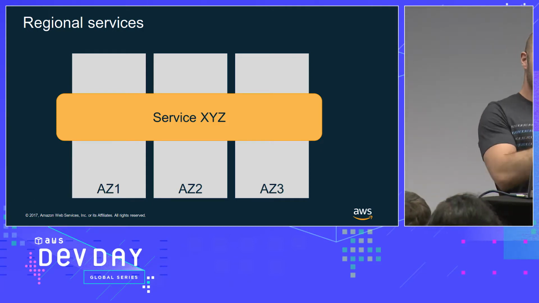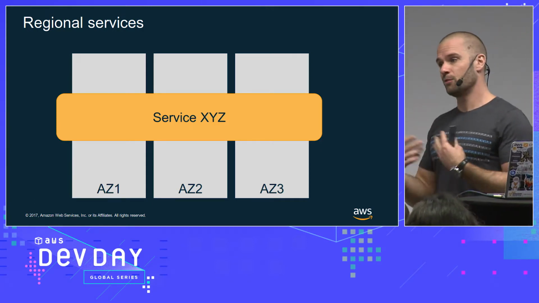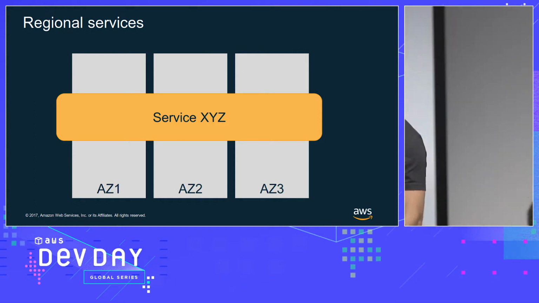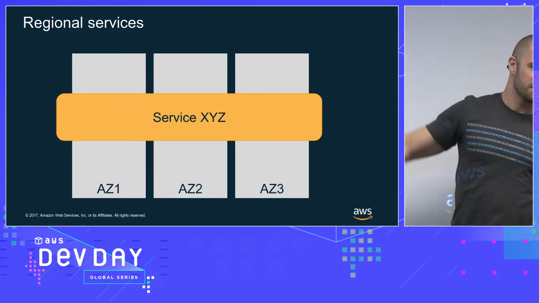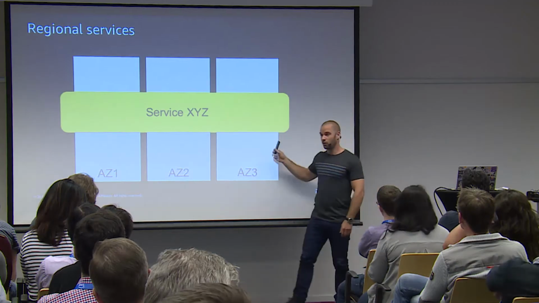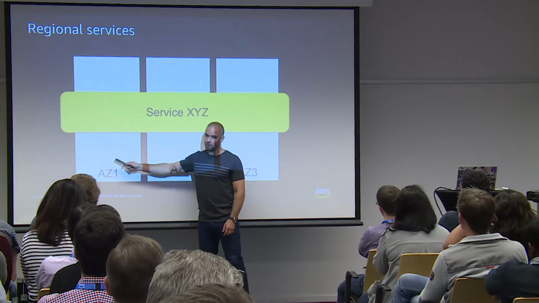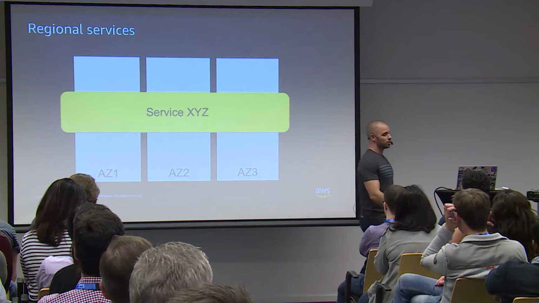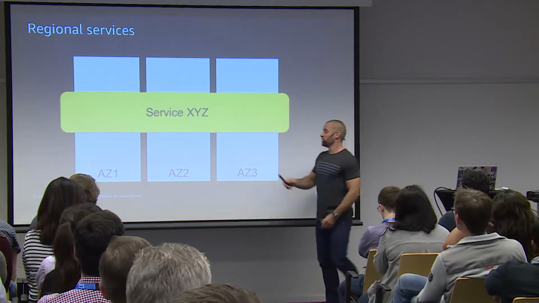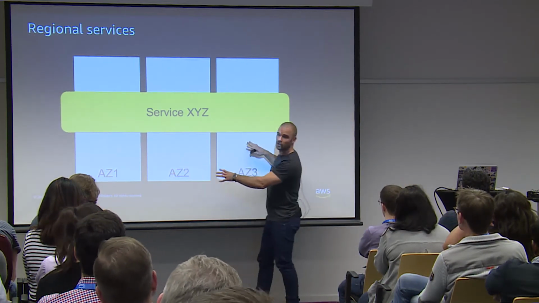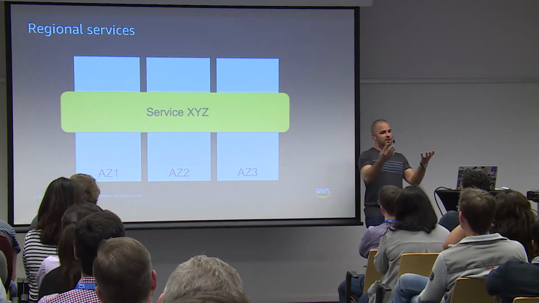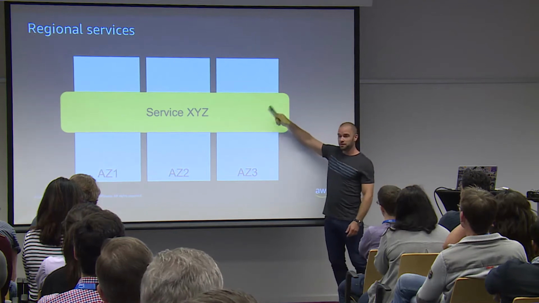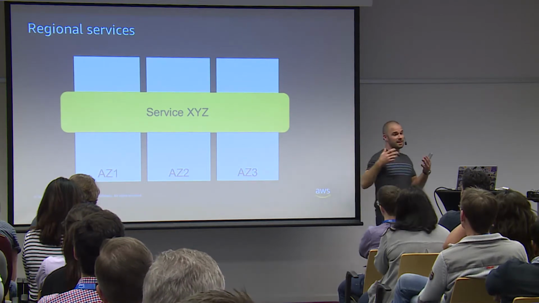And in my next talk, I'm going to talk a lot about availability and reliability and why this is important. But if you can imagine a region, for example, Dublin, has several AZs. If you have a problem in an AZ, which is an availability zone, where your data or your application is sitting, then you still have your service running on top of two others, right? So AZs for us are the unit of availability, right? So when we talk about serverless services, especially regional services, this is what we mean.